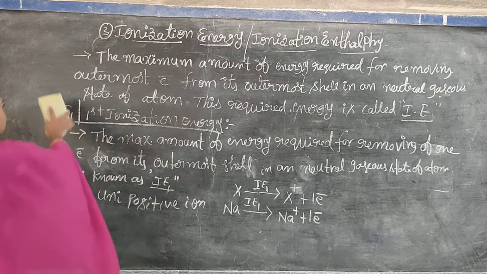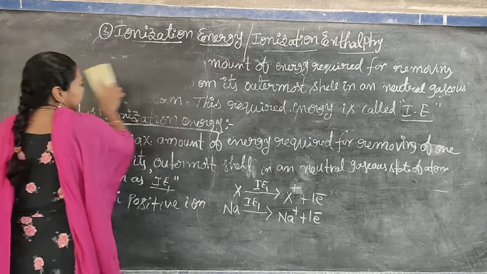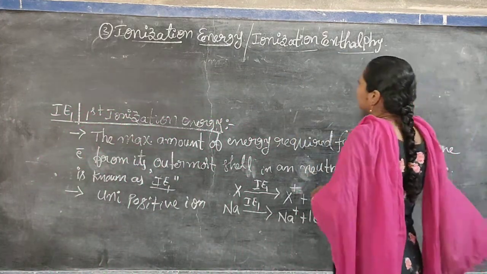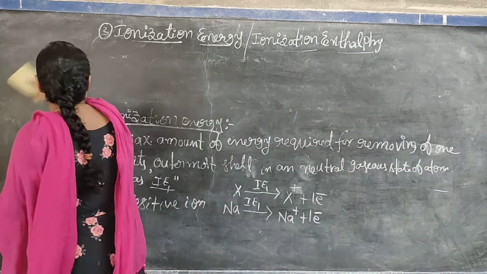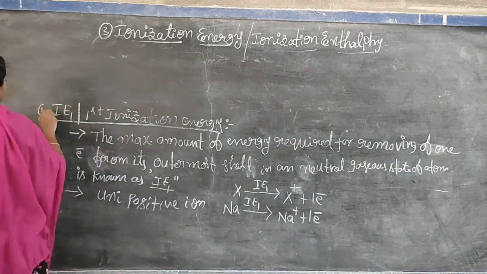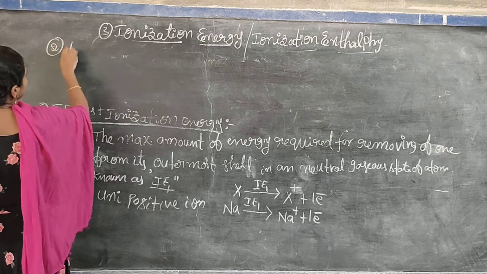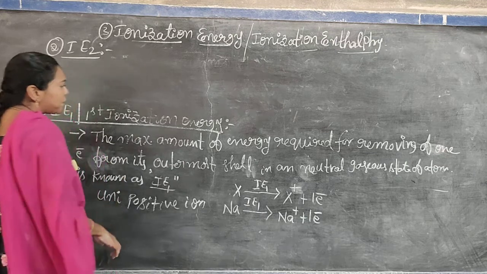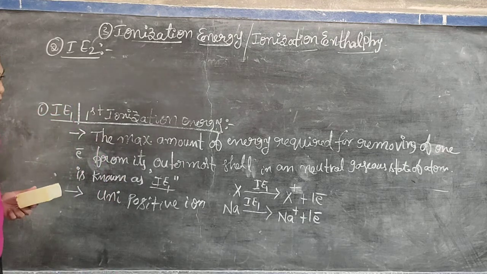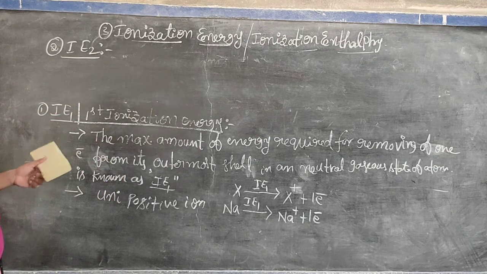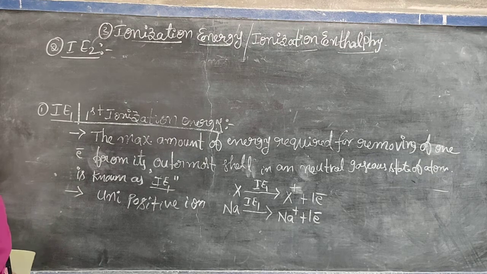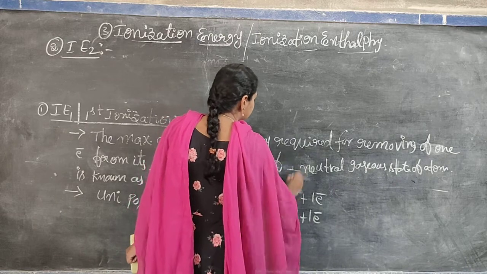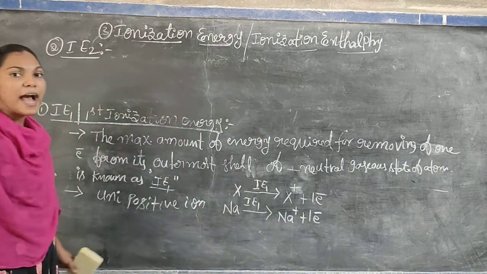I read the ionization energy definition, and now I read IE2. Same definition: the maximum amount of energy required for removing two electrons from the outermost shell of a neutral gaseous state of atom is known as IE2.